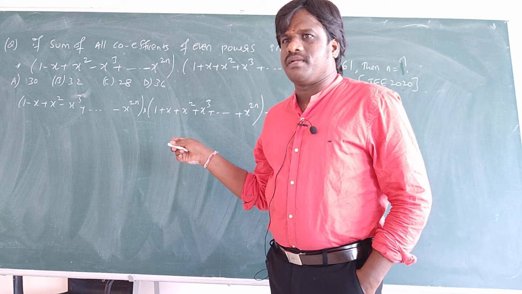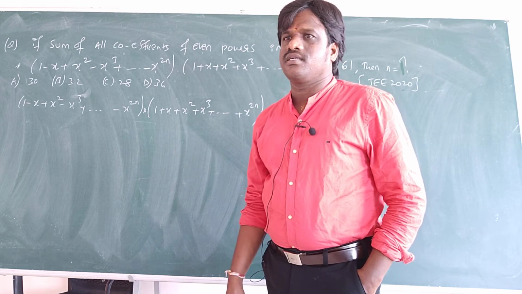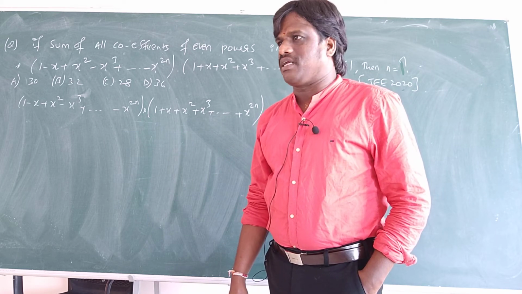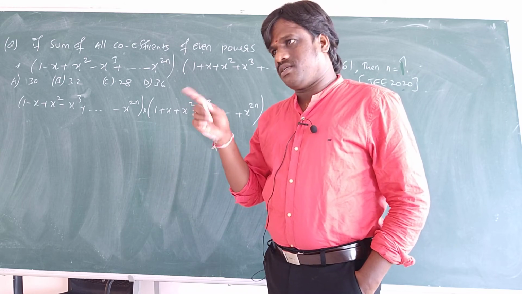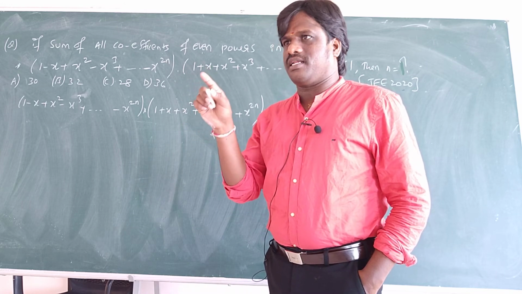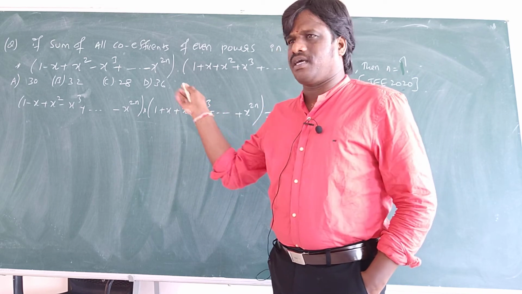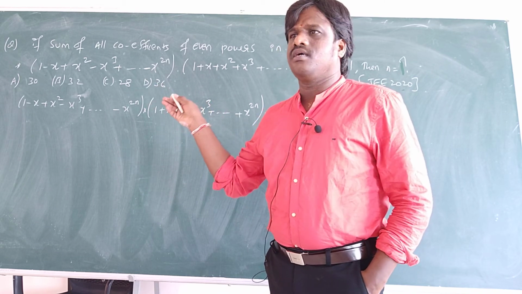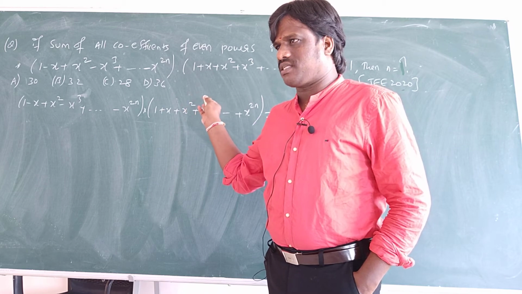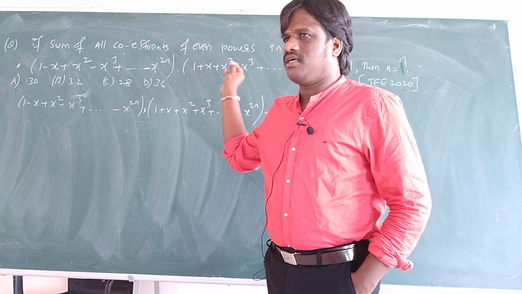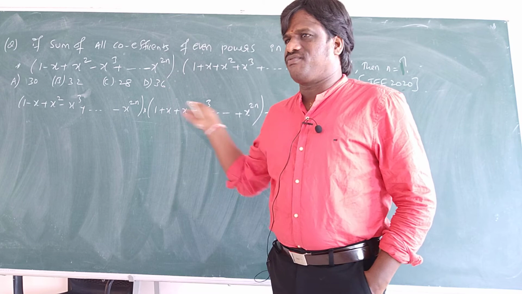I explained such questions in my lectures, you just go back and see. I explained other types, like x plus 2y, 2x type questions, sum of coefficients related.